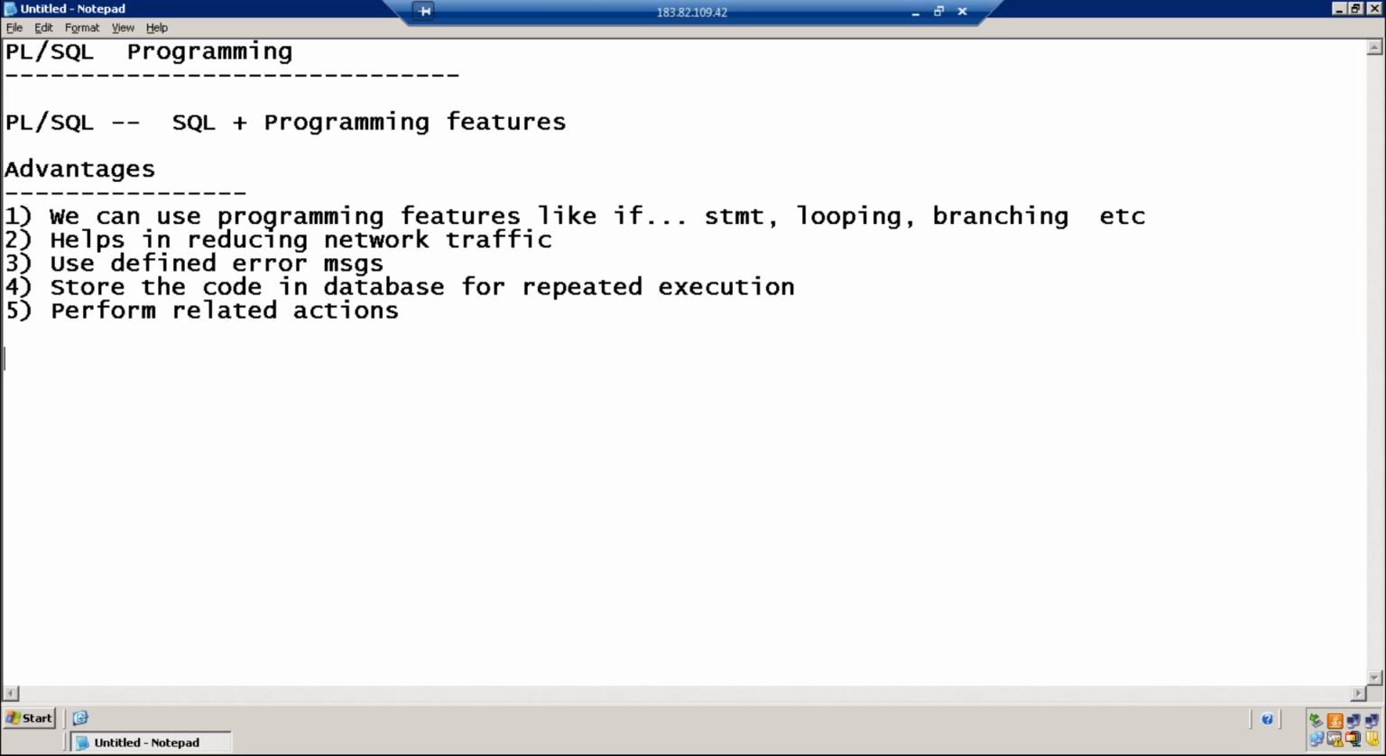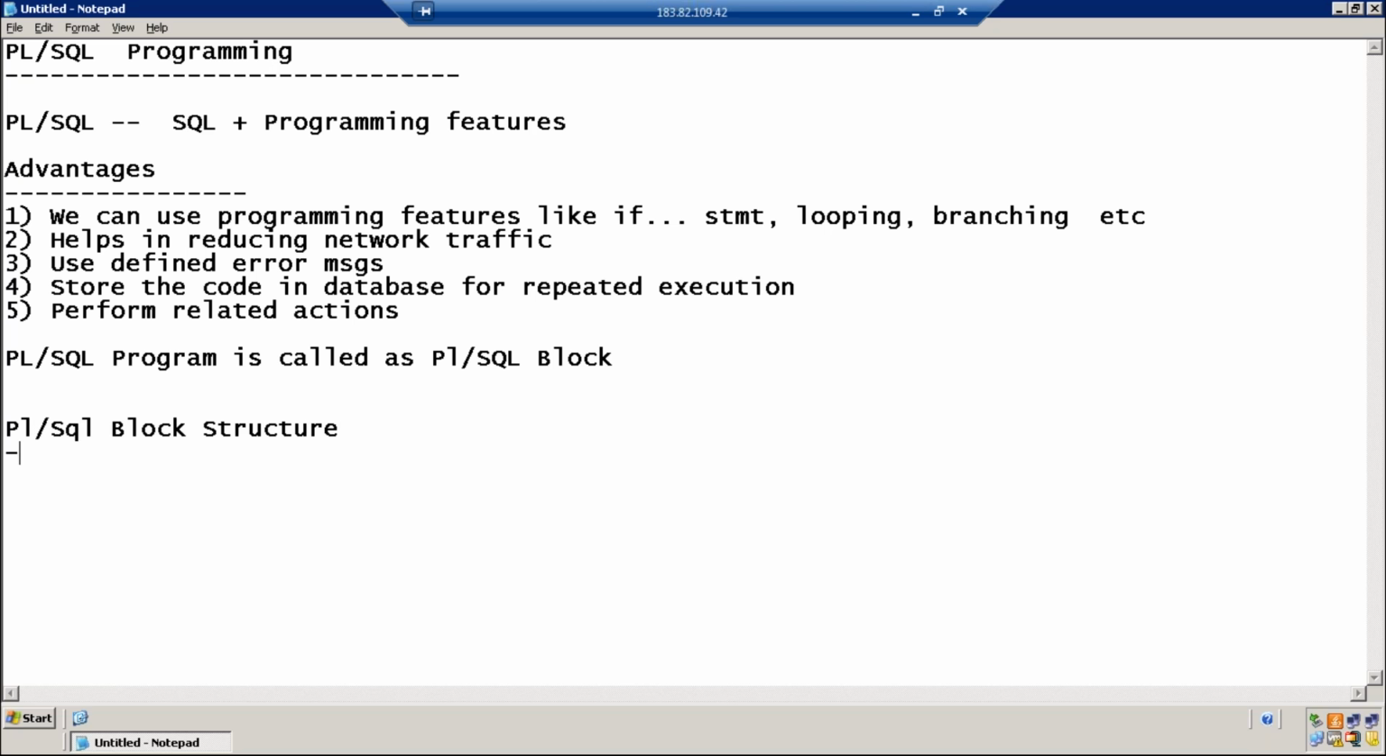Okay, so let's learn how to write a PL/SQL program. A PL/SQL program is called a PL/SQL block. So Jamal, if I say a PL/SQL block or if I say a PL/SQL program, both mean the same. A program is called a block. So let us learn the PL/SQL block structure. Now how do the blocks look?